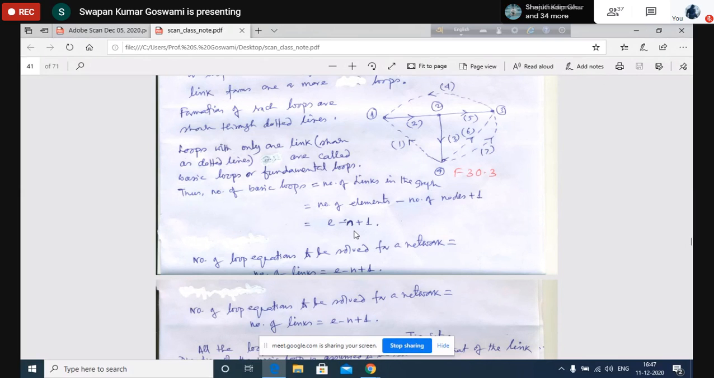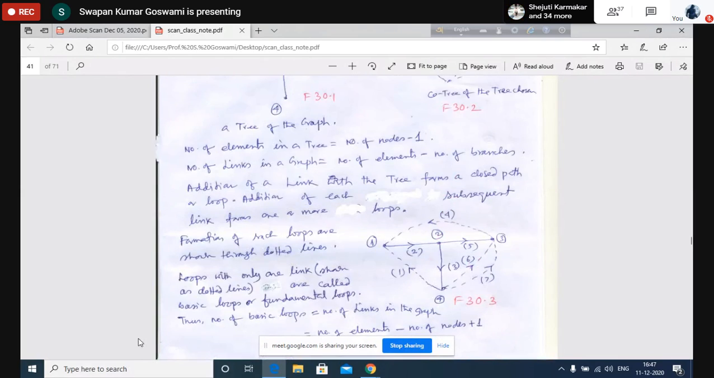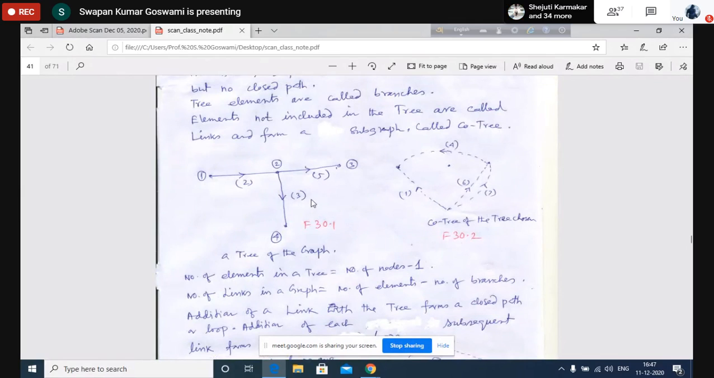Okay, so how to identify? You have to form a tree first. Say this tree you have formed. As soon as you have formed the tree, then these are the links already identified. So you have to just choose a tree.